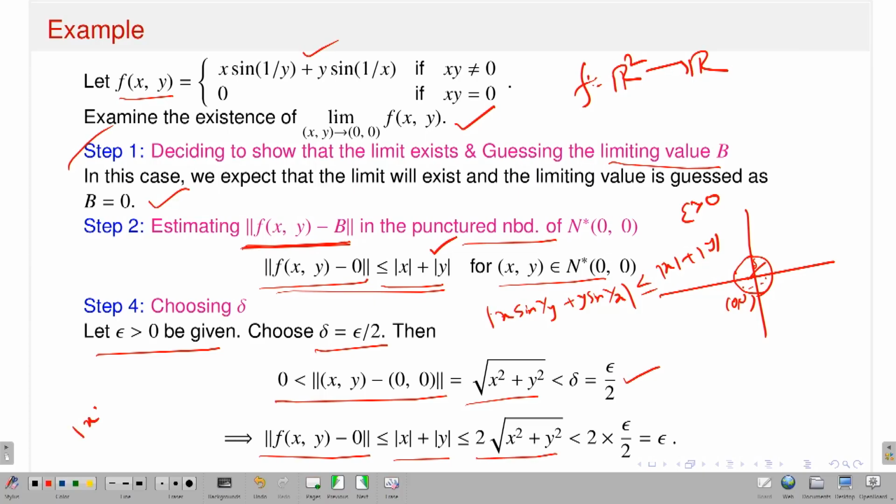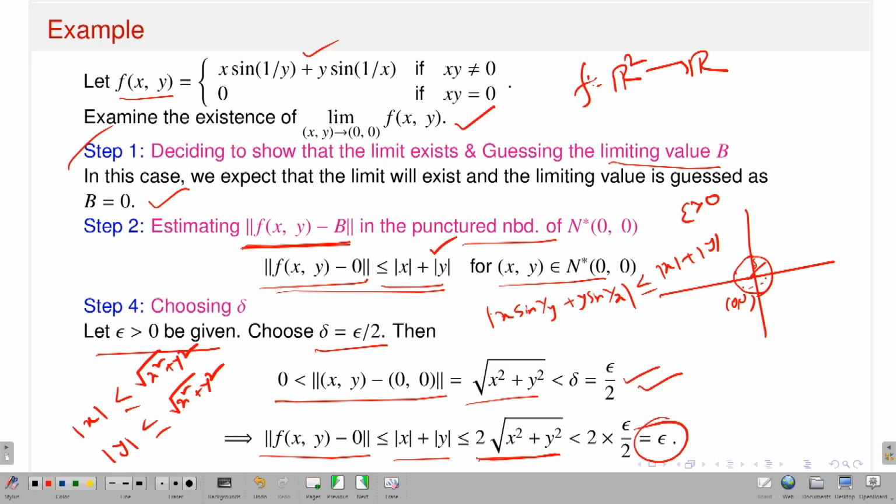Because modulus of x is always less than or equal to square root of x square plus y square, and similarly modulus of y is also less than or equal to square root of x square plus y square. So this implies less than 2 times square root of x square plus y square, but I have already chosen that the distance of (x, y) from (0, 0) is less than this. So therefore this is the adjustment: 2 times delta is epsilon, so delta is epsilon by 2.